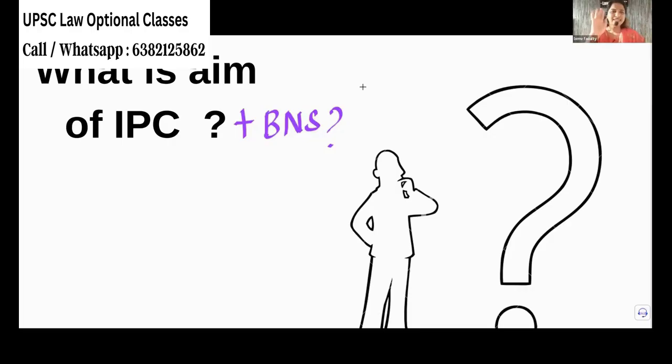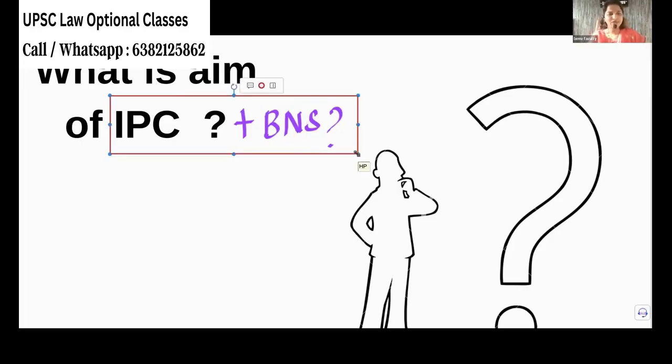Now, why do we need an IPC or BNS? What is the aim of this criminal law, first of all? Why do we need them? Abolish the age-old British laws. IPC itself is a colonial law. What is the aim of IPC itself? Why do we need these laws? What is the idea of these laws? To regulate law and order. Good.